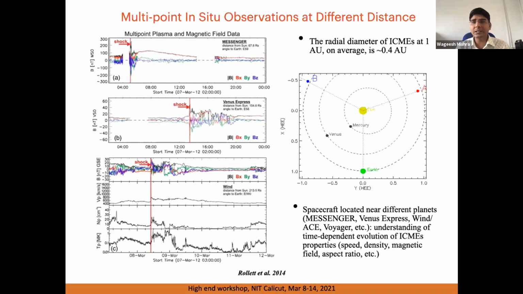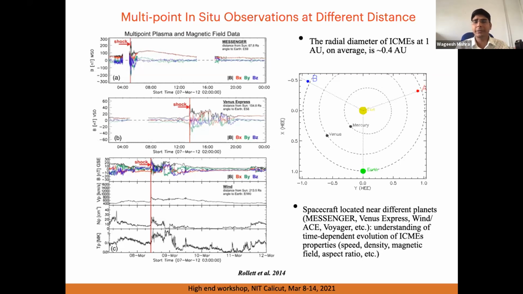It again highlights that when a CME moves in the radial direction, plasma parameters change. Therefore we need to understand the physics causing this change in velocity and temperature due to expansion, and whether this expansion is adiabatic or isothermal. These things can be studied if we have observations at different points in the heliosphere.